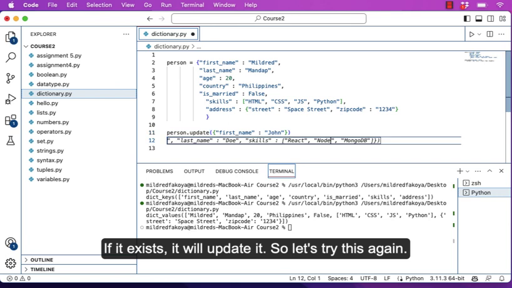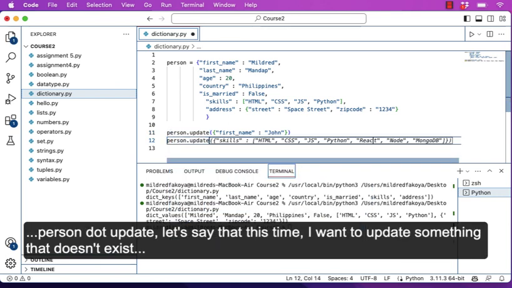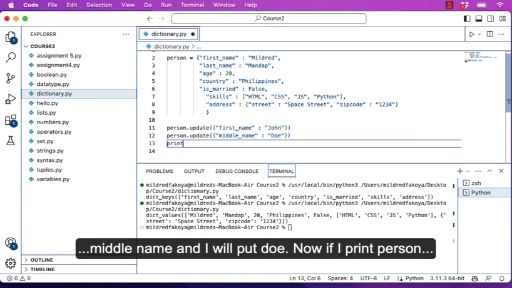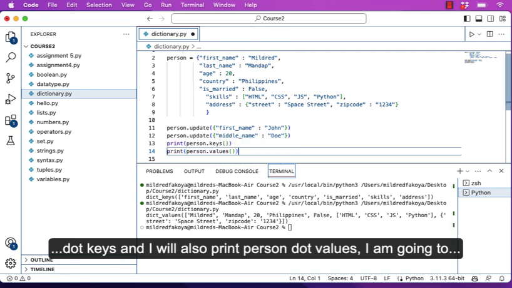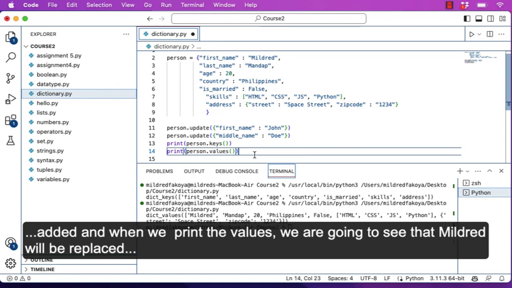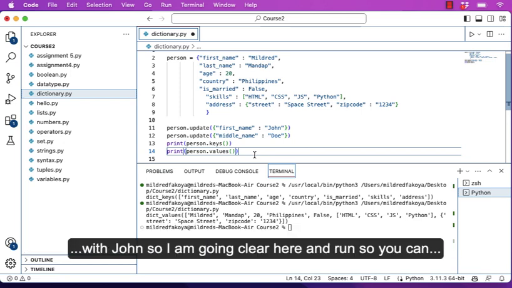So let's try this again. Person.update. Let's say this time I want to update something that doesn't exist, middle name, and I'll put Jonah. Now if I print person.keys and I print person.values, I'm going to be getting all the keys, and this time we'll see a new middle name key added. And when we print the values, we're going to see Mildred will be replaced with John.